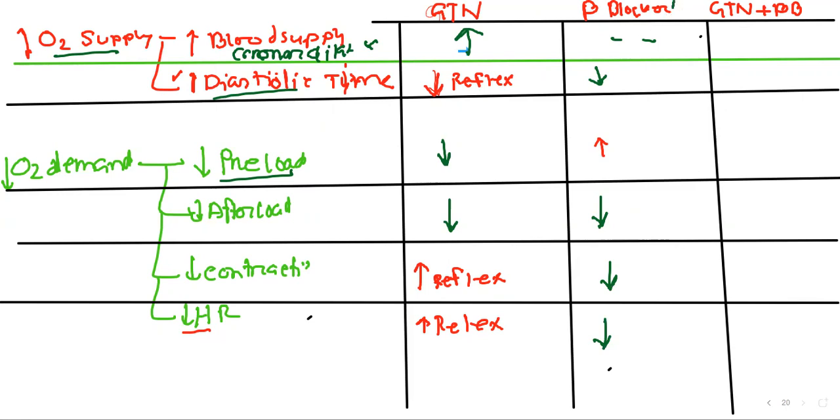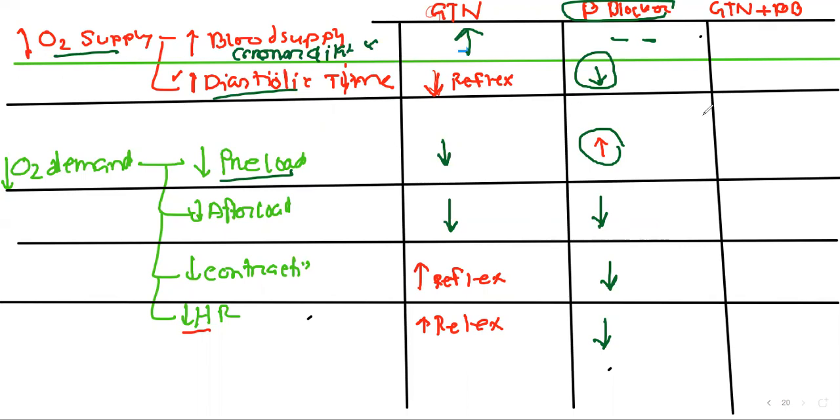So we can see that beta blocker alone has no significant effect on coronary dilation, but as they reduce our heart rate, they increase our diastolic time. Ultimately, they increase oxygen supply to the heart, and mildly they increase our preload, which is not beneficial, so I have given it in red color. They cause arterial dilation, and by this they reduce afterload, and they can reduce contractility, and all are beneficial for us.